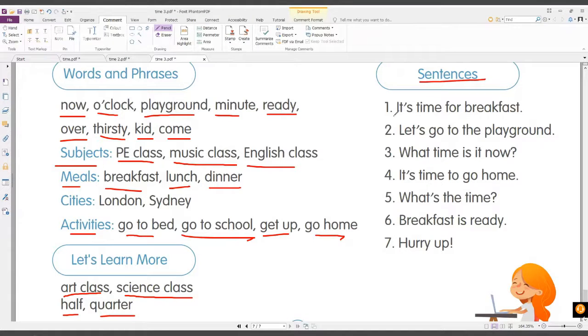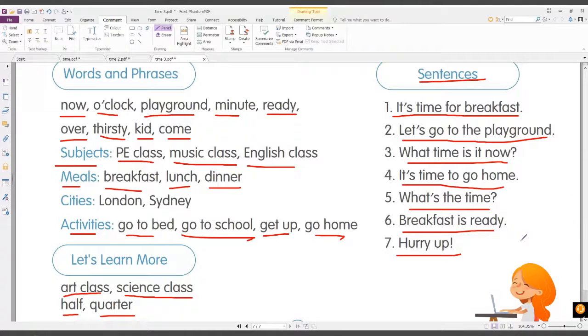Okay, so let's read all the sentences. So everybody, it's time for breakfast. Let's go to the playground. What time is it now? It's time to go home. What's the time? Breakfast is ready. Hurry up. Okay, hurry up. Quick. All right. Okay. So great job, everyone.